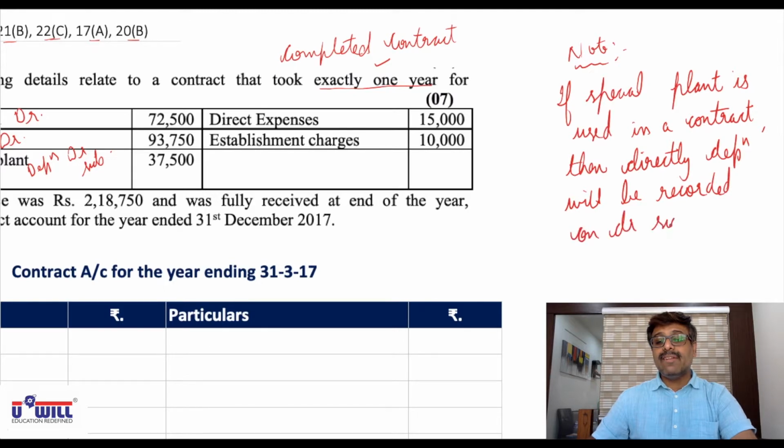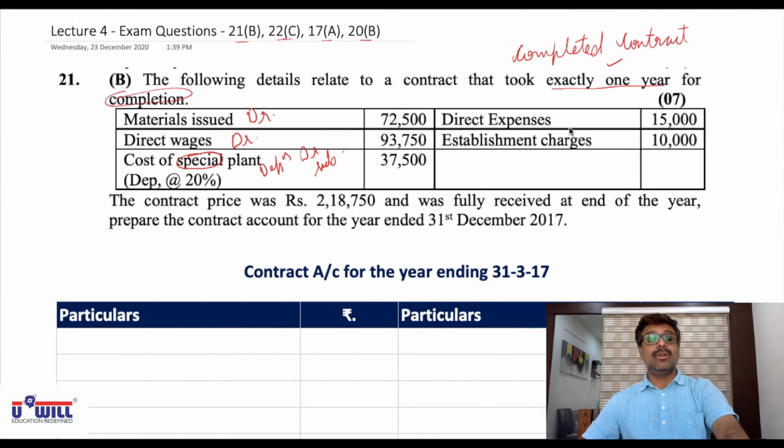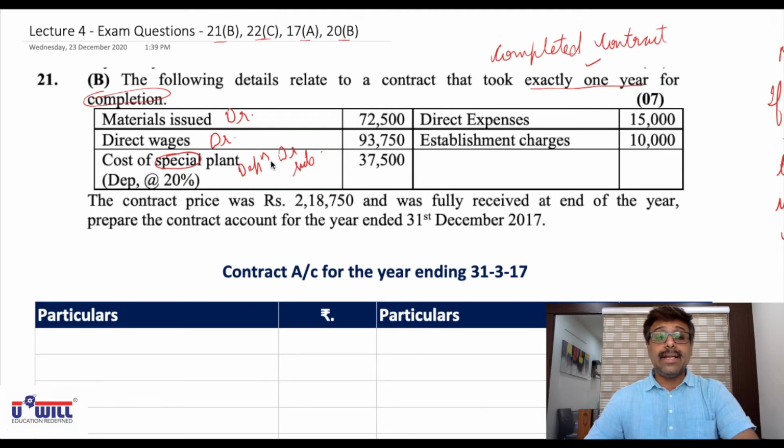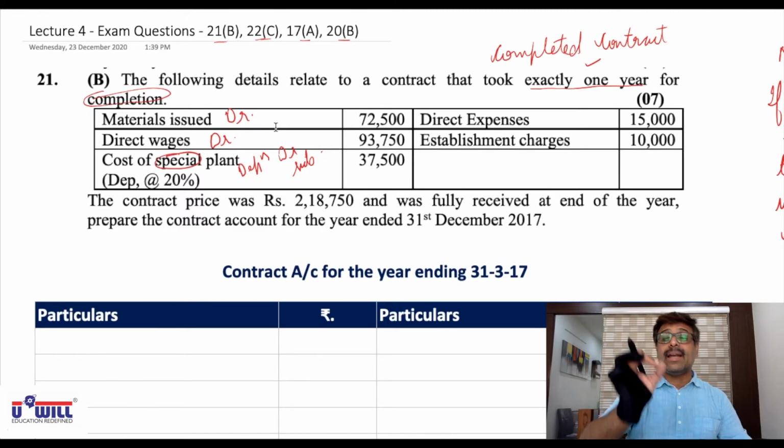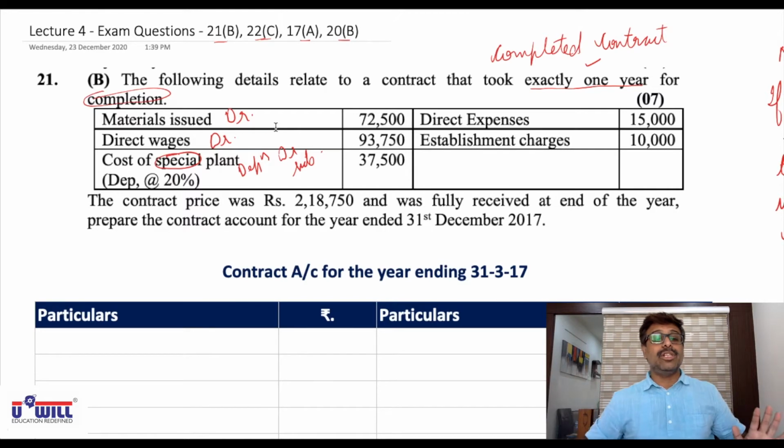So here we'll not record the value of plant on the debit side and then closing balance of plant on the credit side. We will directly record the depreciation on the debit side. But when a special plant is mentioned in the question, so I repeat the logic again. Special plant used in the project means exclusively for this contract only this plant and machinery is purchased. It is not going to be used in any other contract. So this plant and machinery's depreciation will be directly debited to P&L account, because this plant and machinery will not remain at the end of the year to be used in the next year in any other projects.